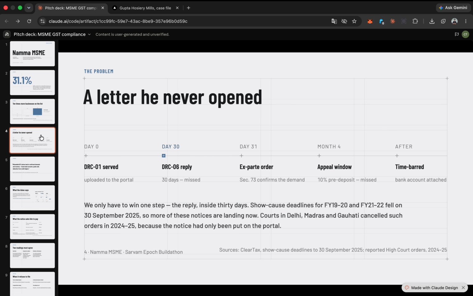amount, then that gets hidden in a hidden compartment in the government website, and they get a DRC 01 notice for that, and for that they have to reply with a DRC 06 notice. And most people usually miss that, and if they miss that, they have to give some deposit and then again apply for redemption in court, and all those processes take a lot of time and toll. So they can't focus on this. So we are solving this problem of GST.